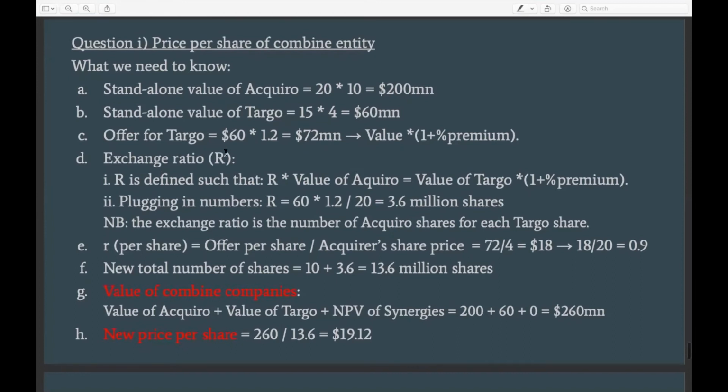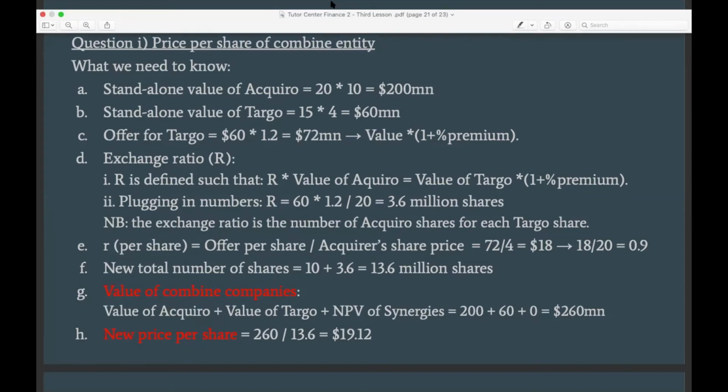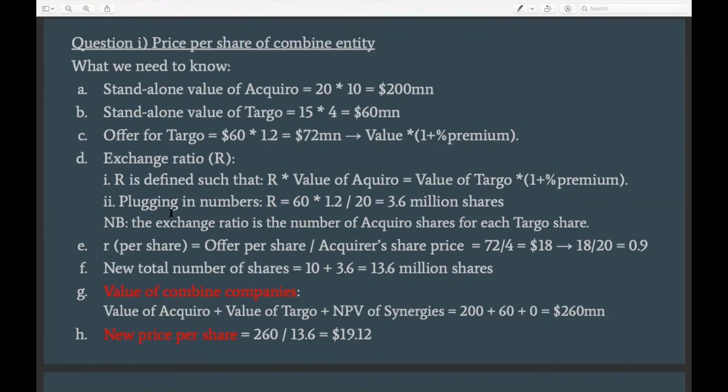So we can define this ratio as capital R or small r. There are two ways that we can solve this, and we would see both. In an exam, you can decide which one is easier to do within the context of the exam, and go with that. But I think it's useful to know both processes, right? So we would start with the capital R, which is the proportion of the total number of shares of the acquiring company that should be given to the target company shareholders.